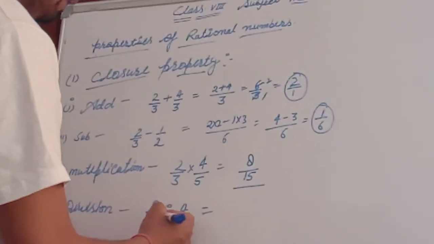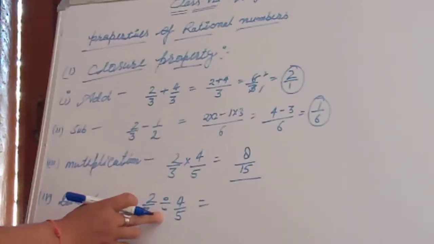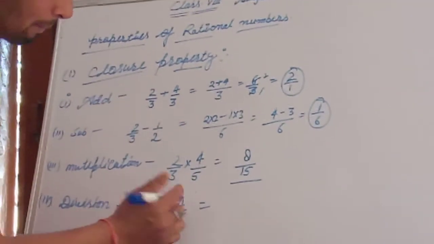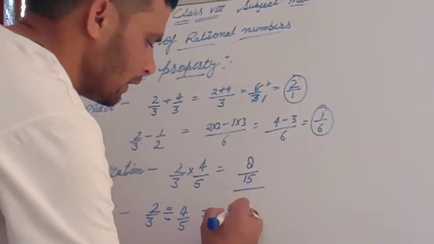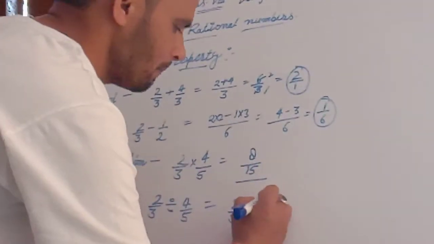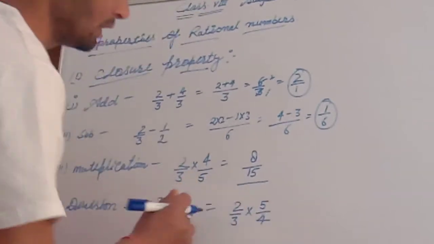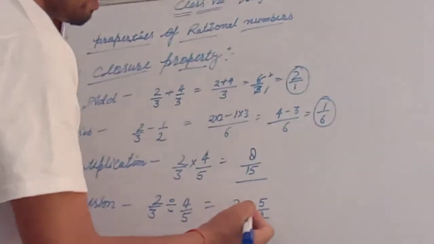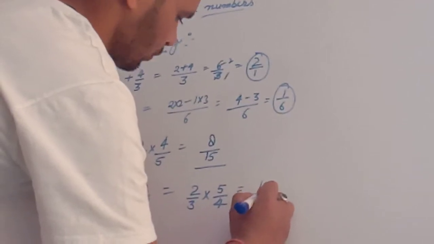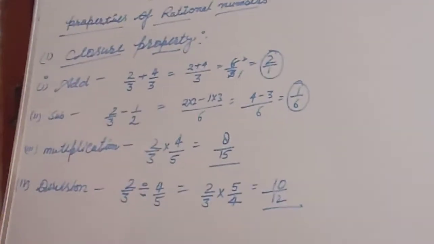If we divide, then it will be the reciprocal of the last number. Then we look here, 2 upon 3 into, sign change, and 5 upon 4, the change is just opposite. Okay, then we look here, 5 2 ja 10 and 3 4 ja 12. This is also a rational number.